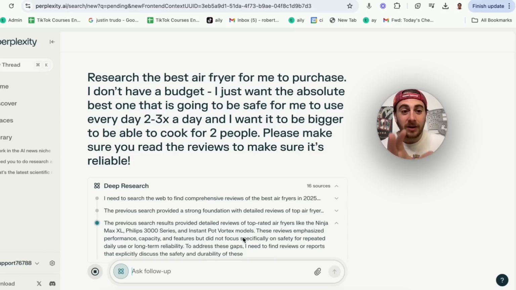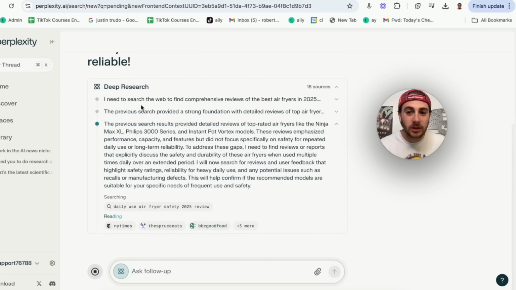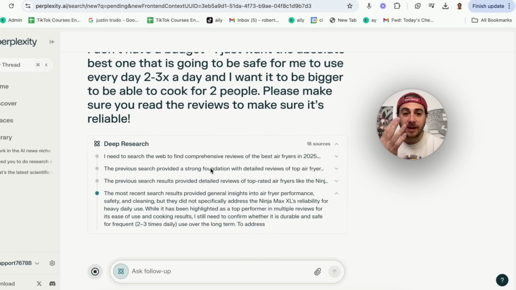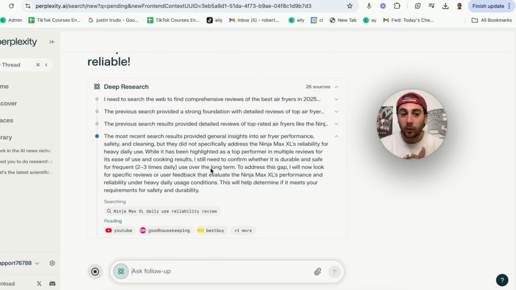I want it to be bigger, to be able to cook for 2 people. And please make sure that you read the reviews to make sure that it's reliable. And this is going through 18 different sources. And this is literally looking at all this information, and boom, this is going to spit back to me exactly what air fryer I should use, and then I can ask it to search for where it's the cheapest, and boom, I would have just gotten research on exactly what air fryer I should get and exactly where to buy it to get it for the cheapest amount.